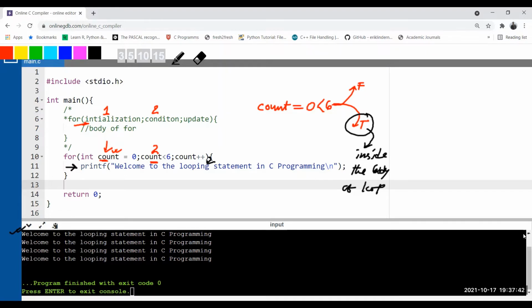Okay, so now let's move further. After printing this line, what will the compiler do next? The compiler will go up, because it is a loop, where you repeat some work again and again, like your fan rotating again and again. When you go up into the loop, you have already printed this line once, so we need to update that variable. Now this statement is executed, the update statement count plus plus. This is step number 4 done by the compiler.